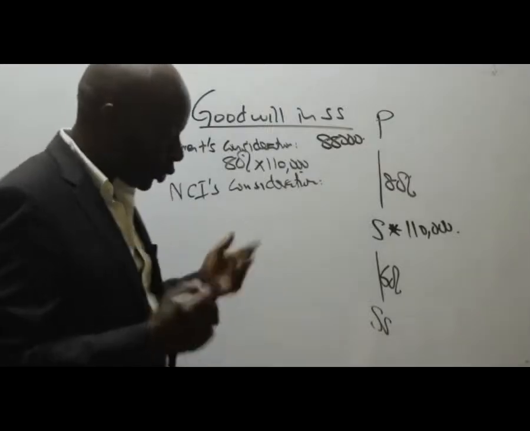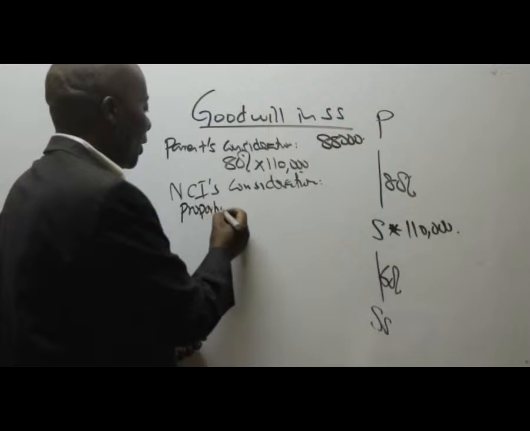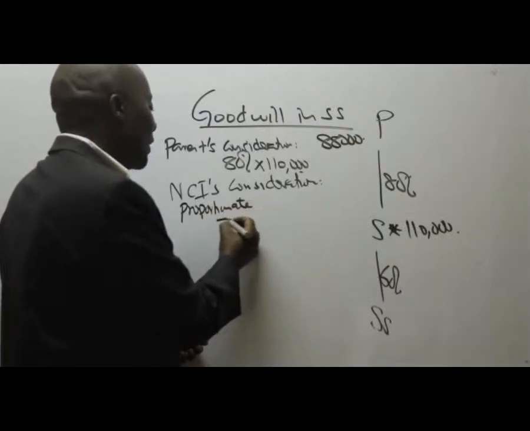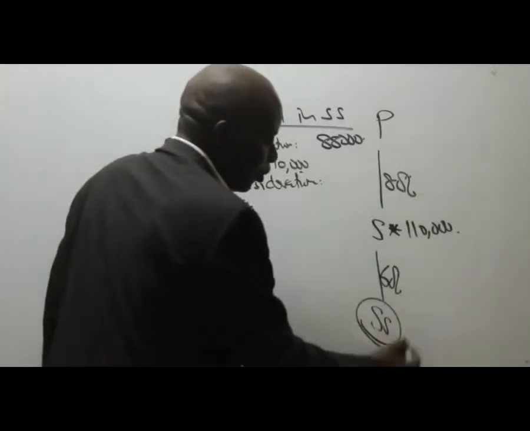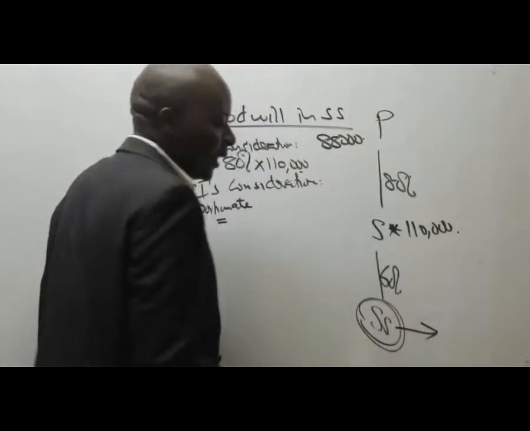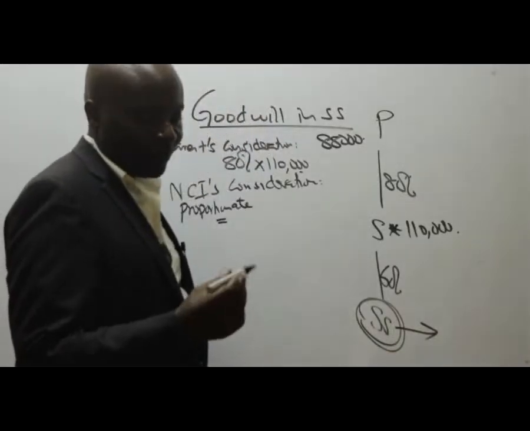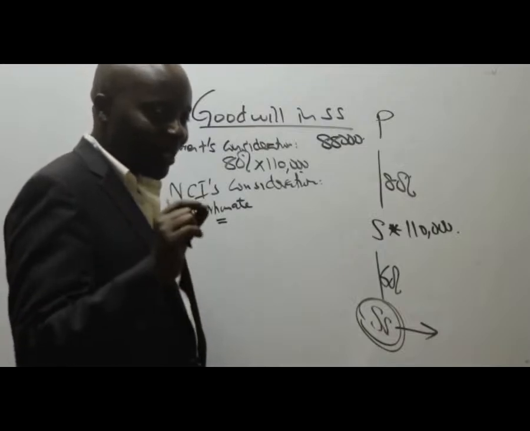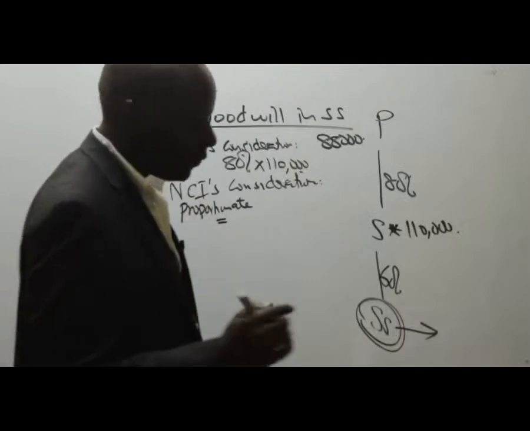It has to be the proportionate method. So what is the net assets value of SS at acquisition? Net assets of SS at acquisition is 150,000.